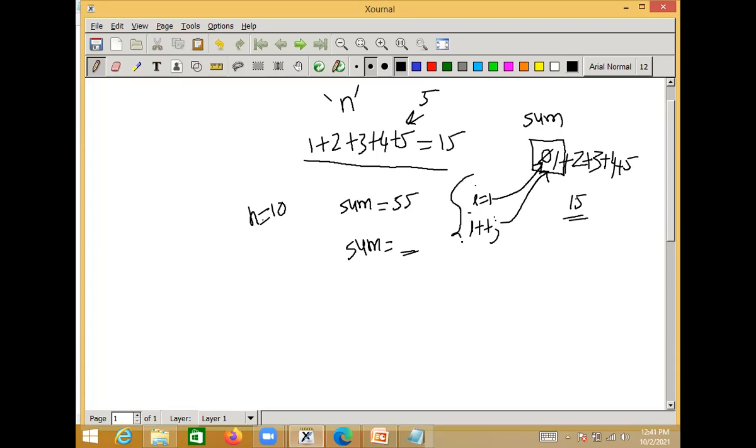Okay, so this is the repeated operation to be performed. Incrementing the i value and adding to sum, incrementing the i value and adding to sum, incrementing i value and adding to sum. So repeatedly you have to perform this operation as long as you reach your required natural numbers. Once you reach that, you can stop execution here and you can print the value present in the variable sum. This is the logic we need to implement, and let us write the code for this. First thinking of the logic, then converting this logic into programming statements. That is very, very important.